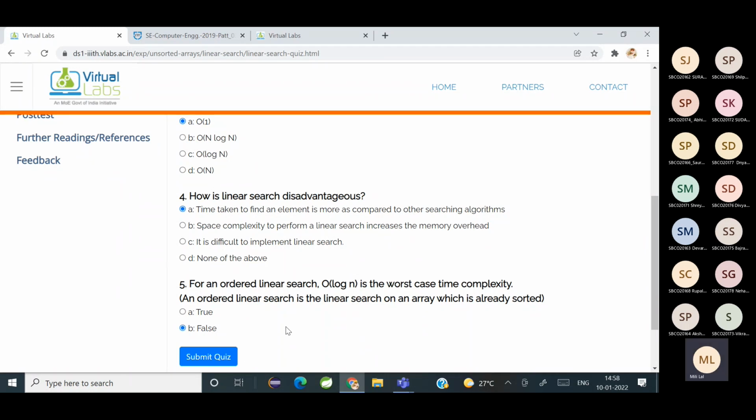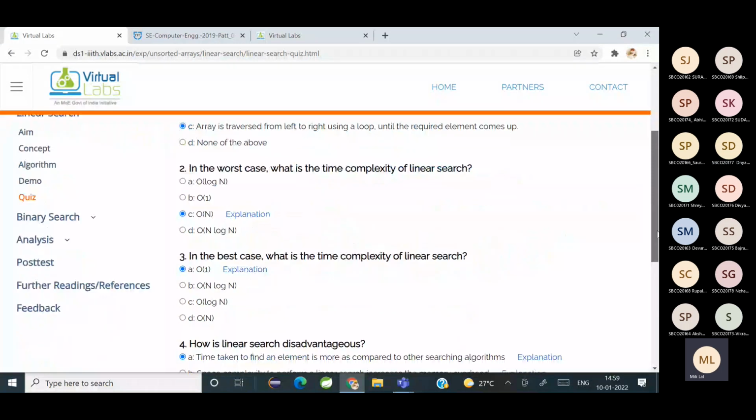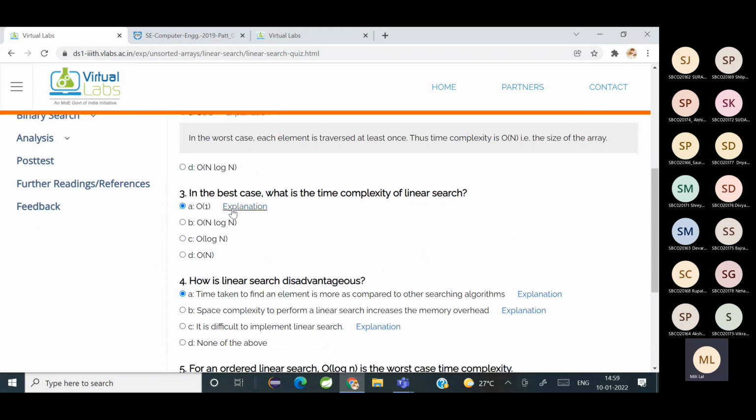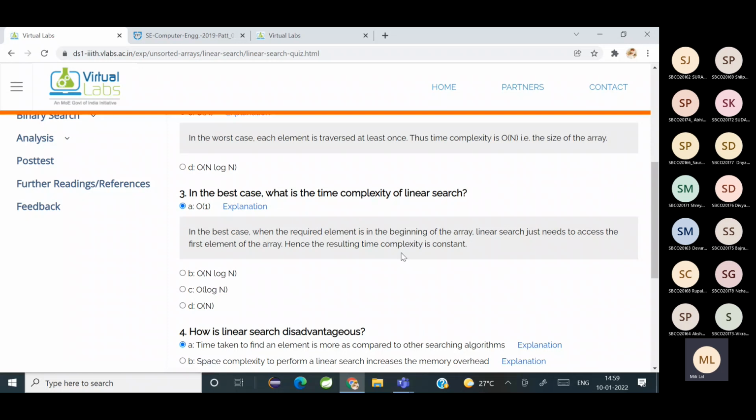Is it clear? Okay, if you want to see the explanations: in the worst case, each element is traversed at least once, so the time complexity is big O of n. In the best case, you get the element at the very beginning, the first index itself. That's why it is big O of 1.